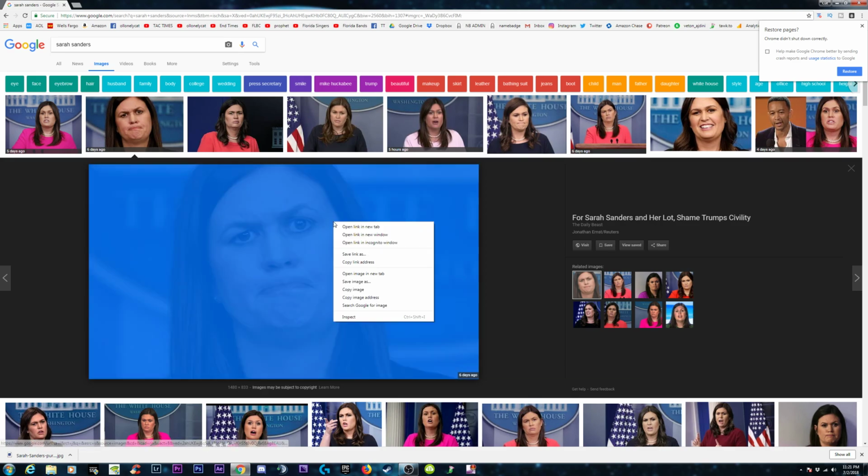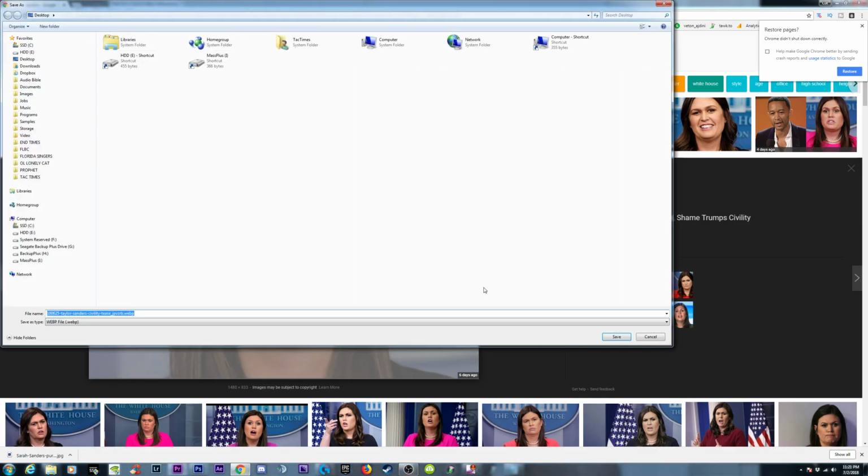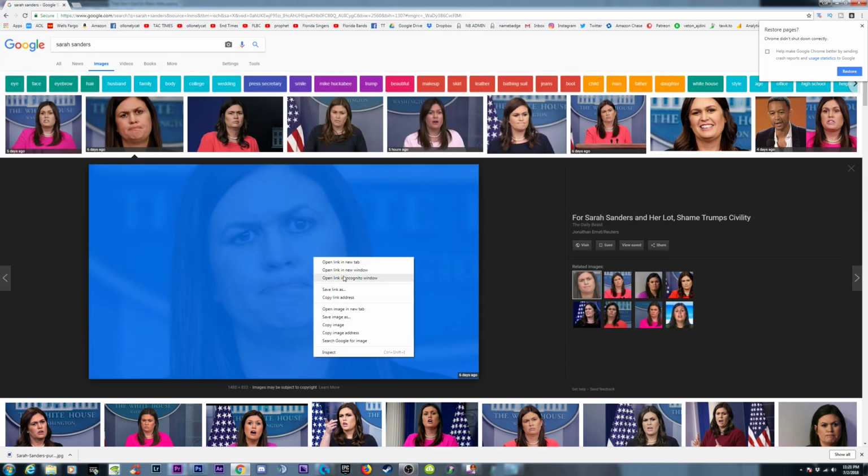Highlight it, right click it, save image as, no. Right click it, open link, new tab, copy, save link as, search Google for image, or inspect.